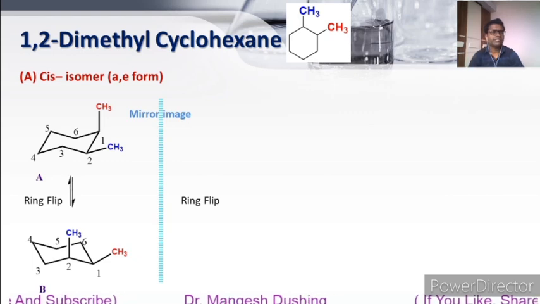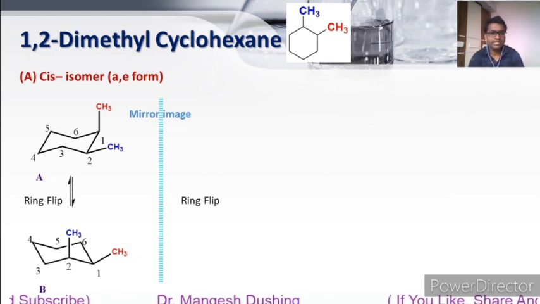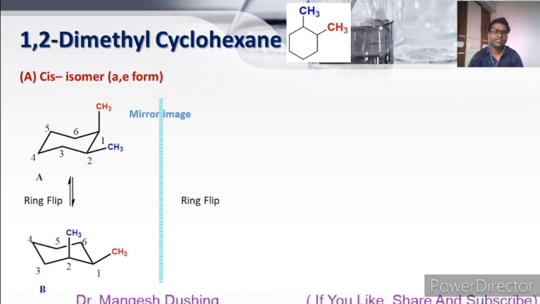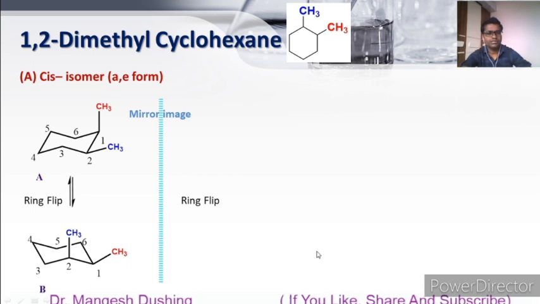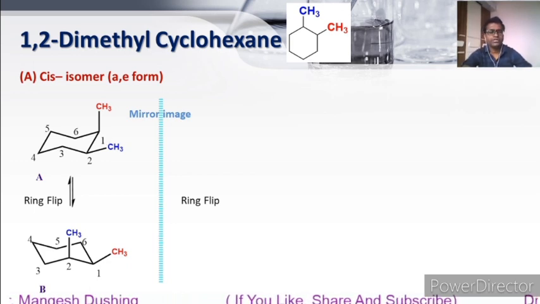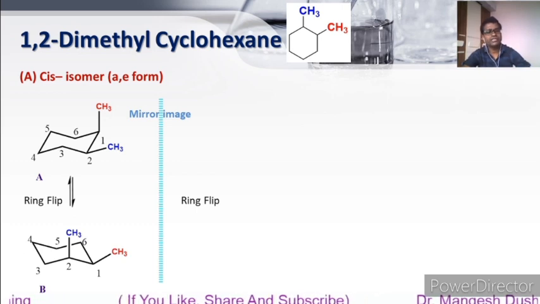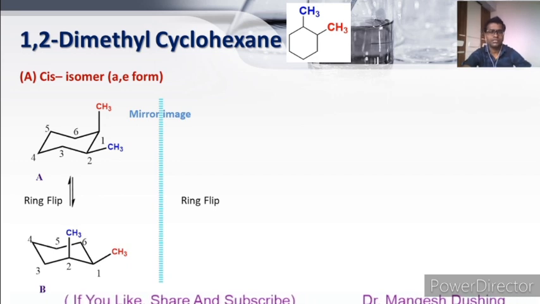Now we will see 1,2-dimethyl cyclohexane. 1,2-dimethyl cyclohexane means that two methyls are present on two consecutive carbon atoms. Now it may be possible that both methyls point towards one side, or both methyls point towards opposite sides. It means that geometrical isomerism is possible. So cis and trans isomers are possible.